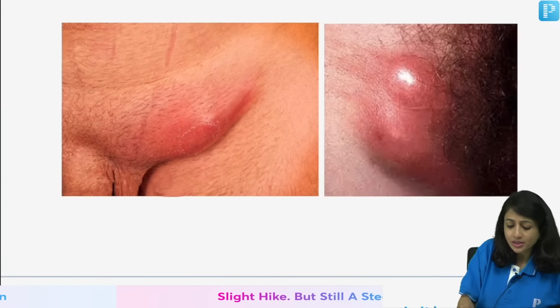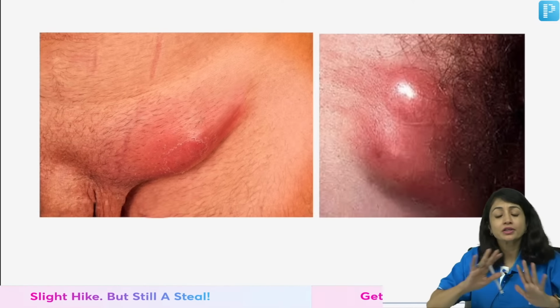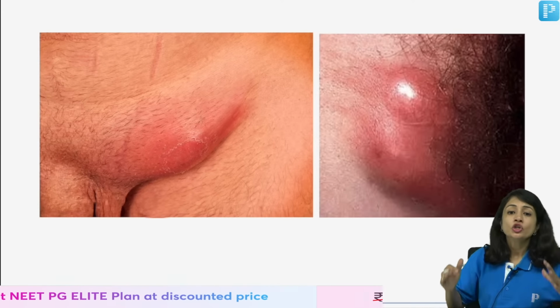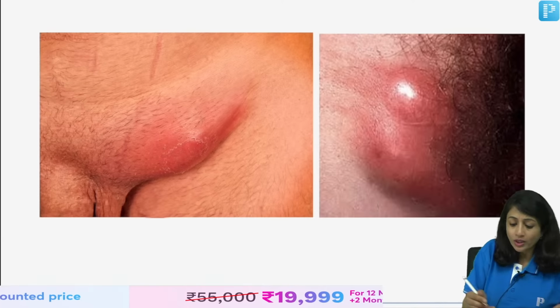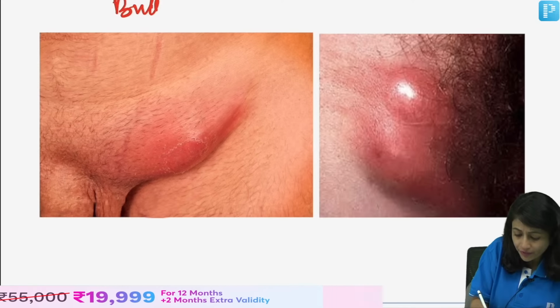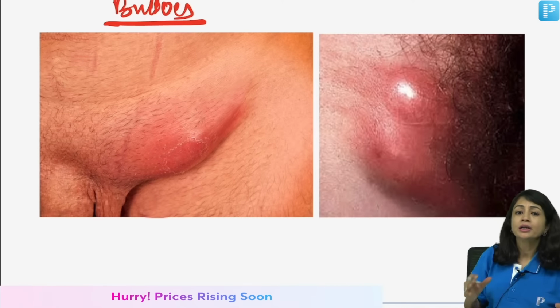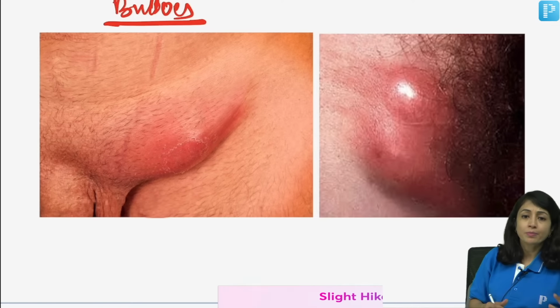Next, what is this? This is LGV. LGV does not present with an ulcer. In LGV, there is an ulcer, but it is very transient. Usually, the patient will present with buboes, which are very painful, large, and can be bilateral. That is how patients of LGV present to you.